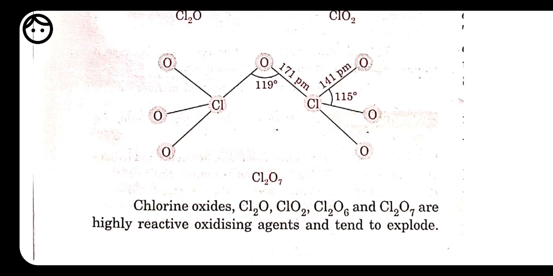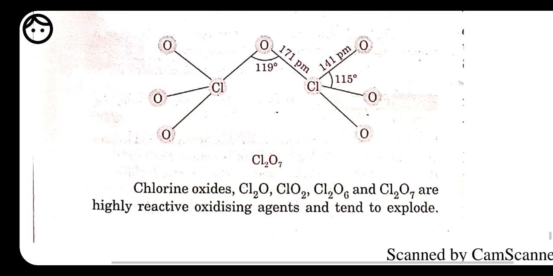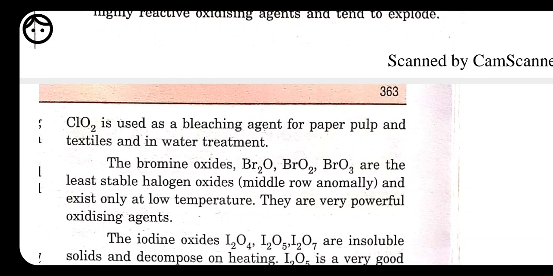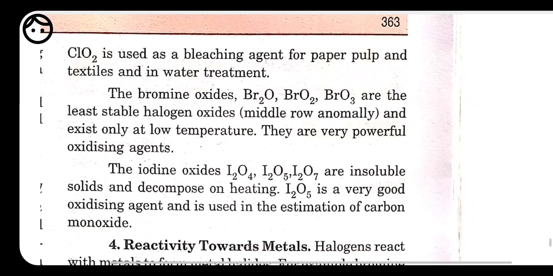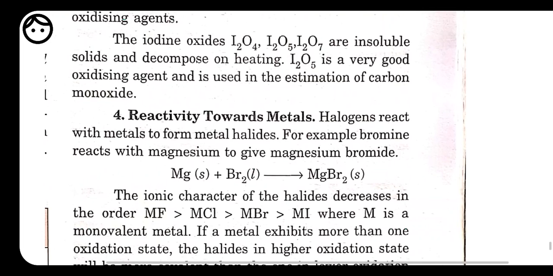Chlorine oxides, that is Cl2O, ClO2, Cl2O6 and Cl2O7, are highly reactive oxidizing agents and tend to explode. ClO2 is used as a bleaching agent for paper pulp and textile and in water treatment. Bromine oxides are the least stable halogen oxides and exist only at low temperature. They are very powerful oxidizing agents. It means all the oxides of halogen act as powerful oxidizing agents. The iodine oxide is an insoluble solid that decomposes on heating, is a very good oxidizing agent and is used in the estimation of carbon monoxide.